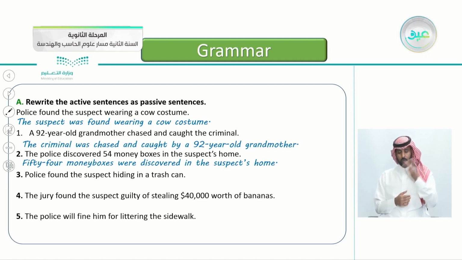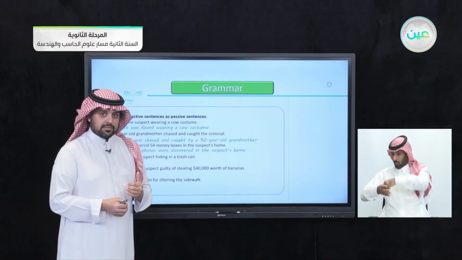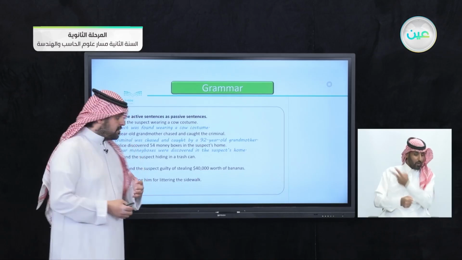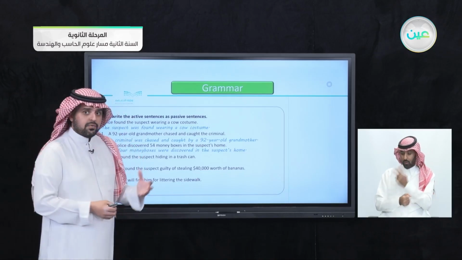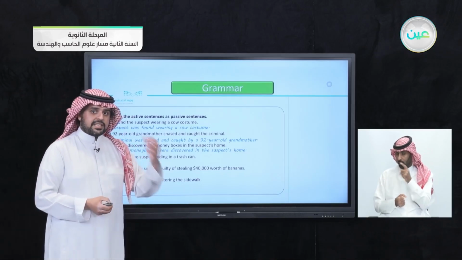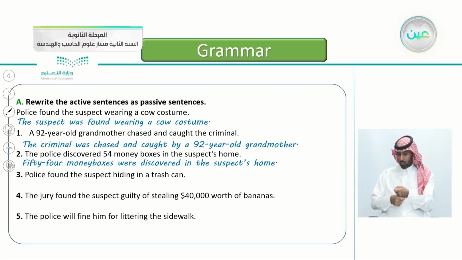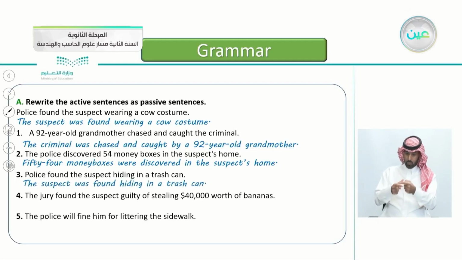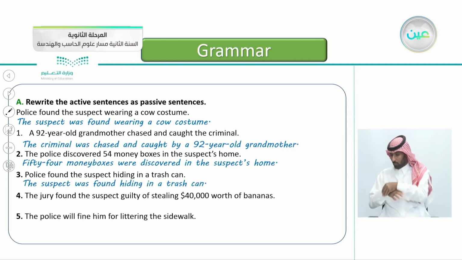Number three, police found the suspect hiding in a trash can. Again, begin with the object. Police found who? This is the object here. Yes, that's correct, the suspect. So we begin with the suspect. That's correct. The suspect was found hiding in a trash can. Now you're getting the hang of it.